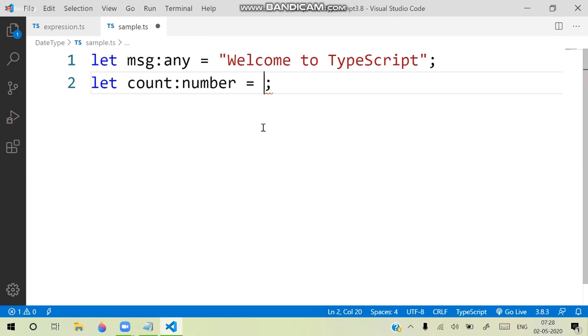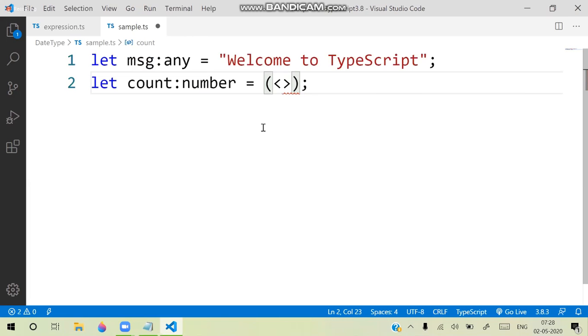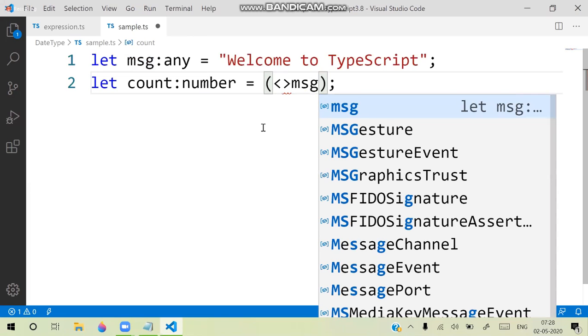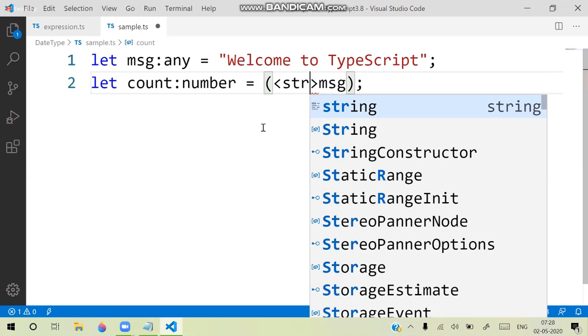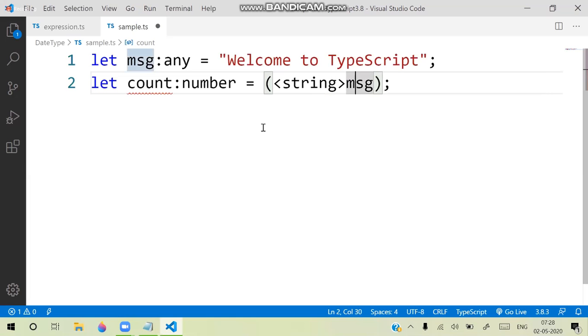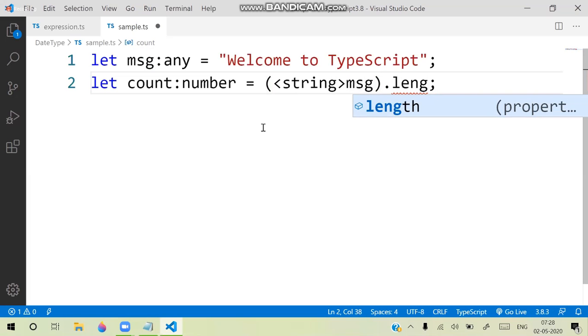Type assertions are usually defined in angle braces. What is your value? Our value is msg. What type of value is it? It is a string type. Then what do you want to do? I want to return the length of that. Then you can easily access it. Now observe carefully here.